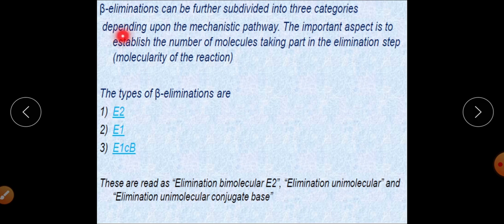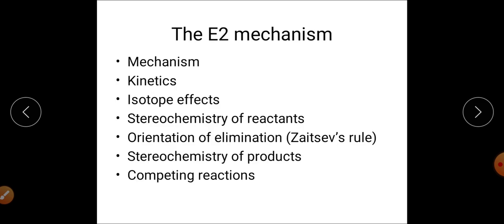So this is the further subclassification of beta elimination into three types.